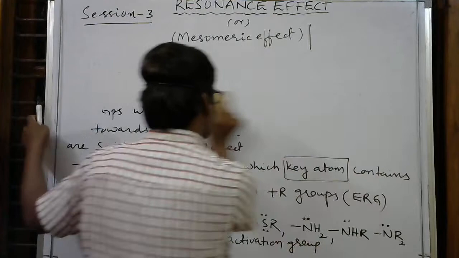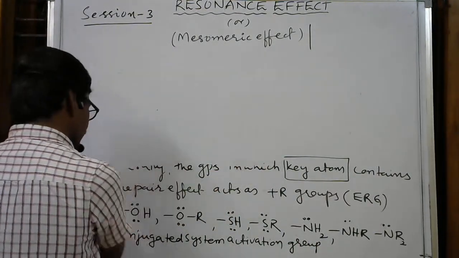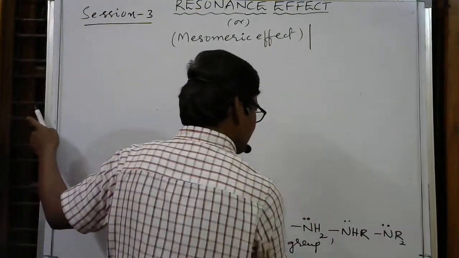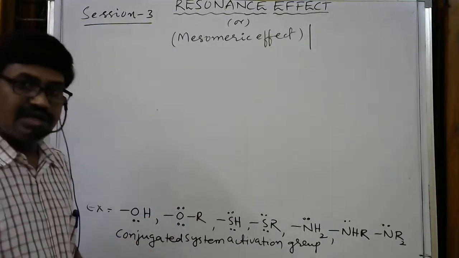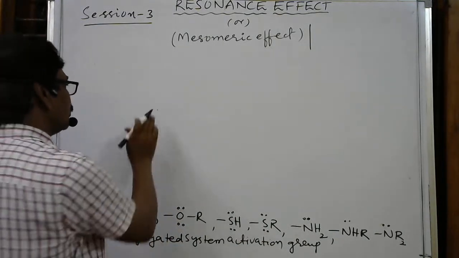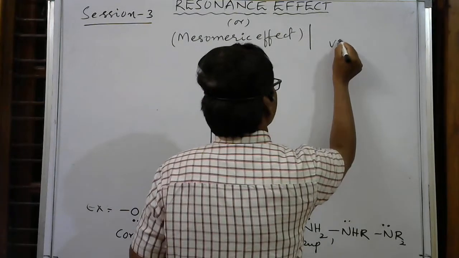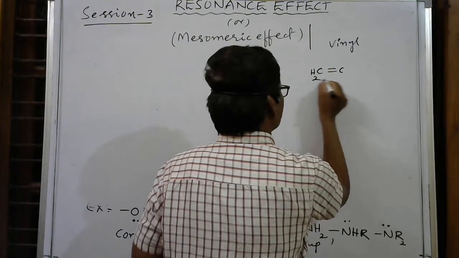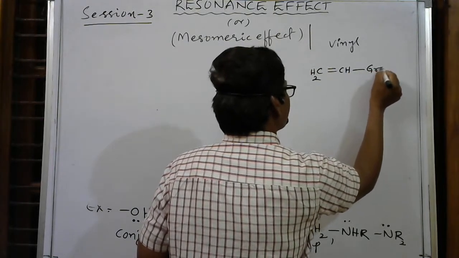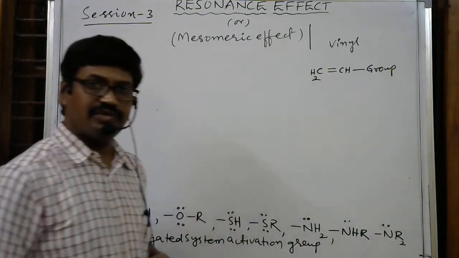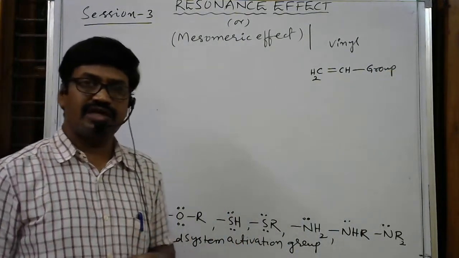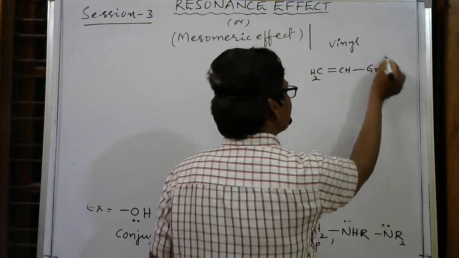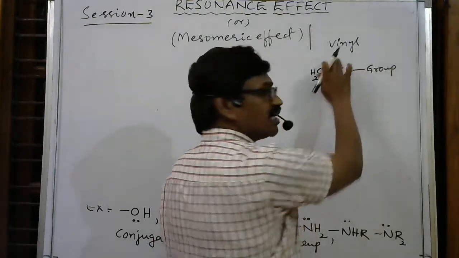I'm taking vinyl chloride. Vinyl chloride, allyl chloride. Vinyl halides means the halogen is directly attached to a double bonded carbon only. First of all, you should know what is vinyl and what is allyl. Here I am writing vinyl. Vinyl means C double bond C, here H2, here H, here any group. It may be a halogen, it may be an OH group, it may be an NH2 group. If any group is directly attached to a double bonded carbon, it is vinyl. If it is a halogen, vinyl halide. If it is alcohol, vinyl alcohol.